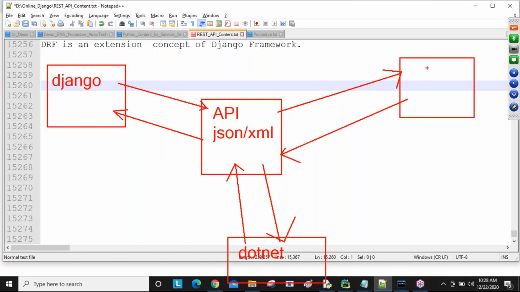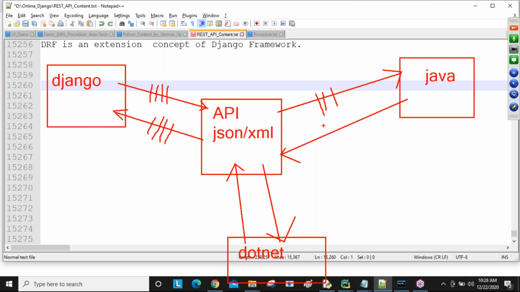Okay, so here I'm going to take a Java app. So here, for Django to JSON conversion, we are going to write some lines of code, guys. Conversion lines. Next, if a Java person is sending a request in the form of JSON, that JSON request I want to take into my Django. So again here you are going to write some lines of code. Coding lines conversion required here also, guys.